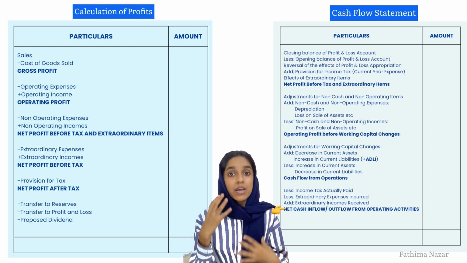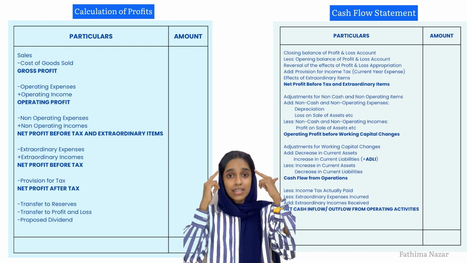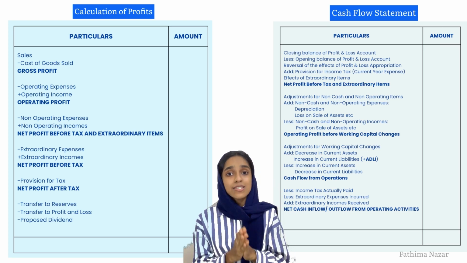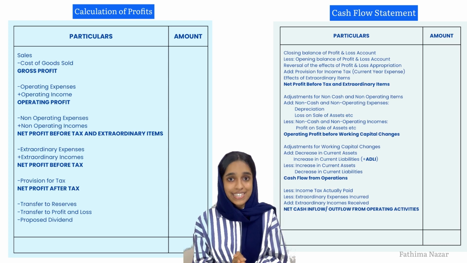While we do the questions, we should have these concepts in our mind, and solving questions would be very easy. One of the biggest confusions that we have is definitely the treatment of tax. Please remember, cash flow statement only looks at what is actually paid. So if we are reducing the amount, that must be actually paid. And if we have already reduced some kind of provisions that is not actually paid, please reverse it.